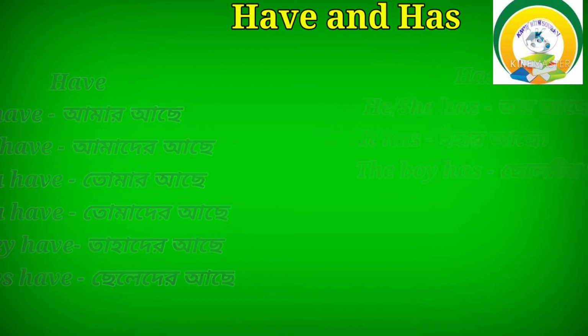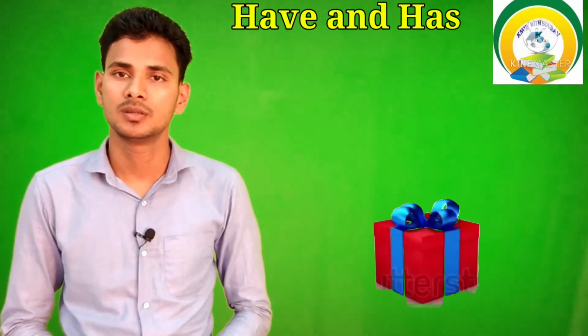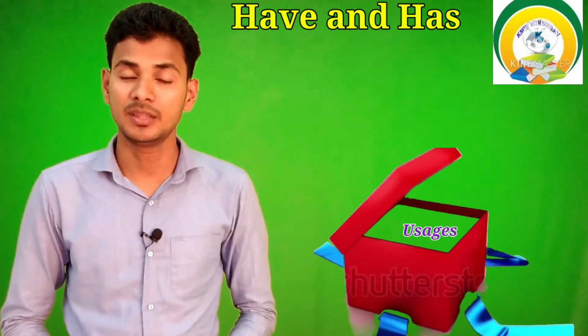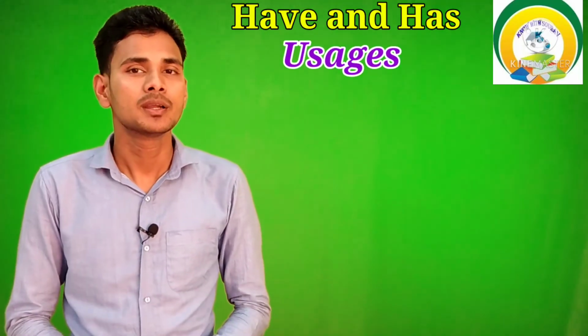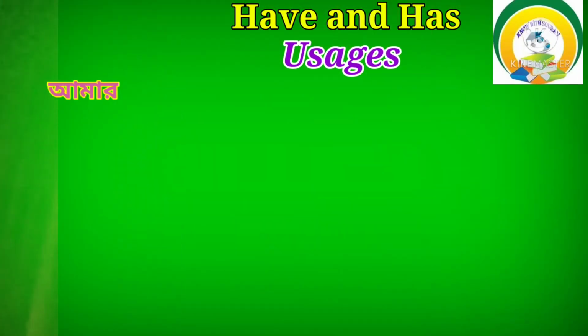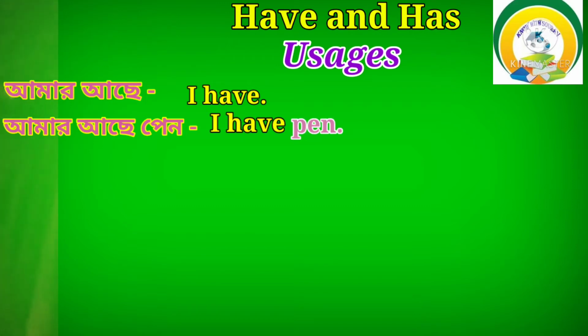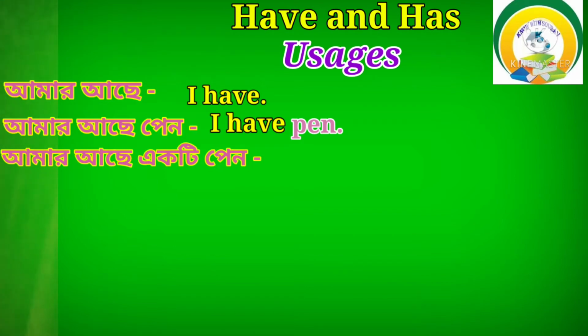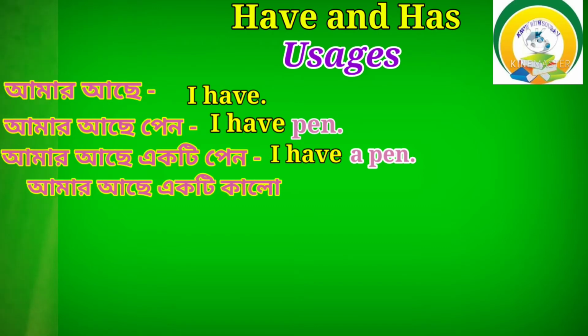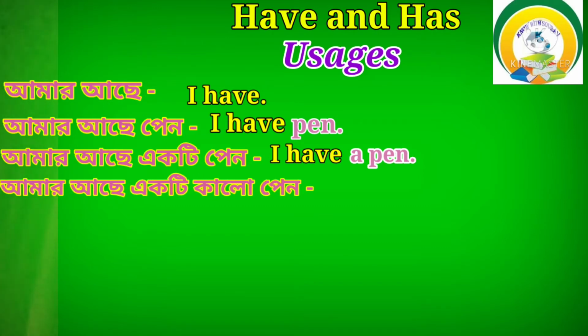Okay. Now in the third box, the lesson is very important. That is the uses. Now look here. Amar ache. What would be your answer? I have. Next, Amar ache pen. Then what would be your answer? I have a pen. Next, Amar ache ekti pen. What would be your answer? I have a pen. Next, Amar ache ekti kalo pen. What would be your answer? I have a black pen.